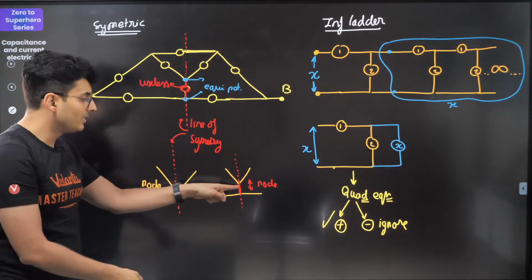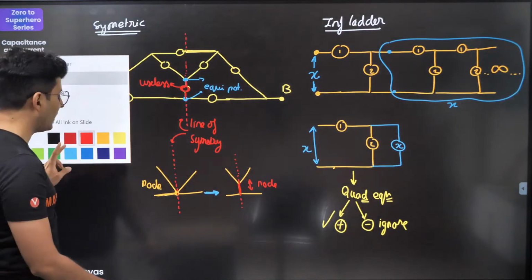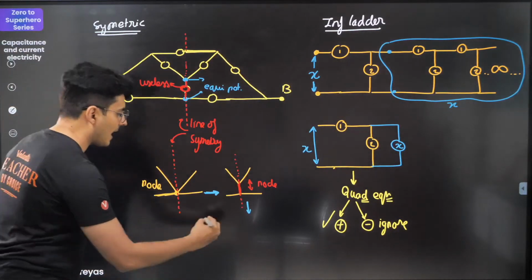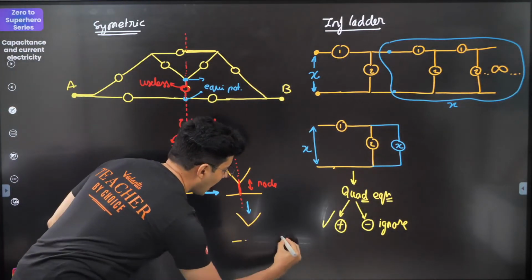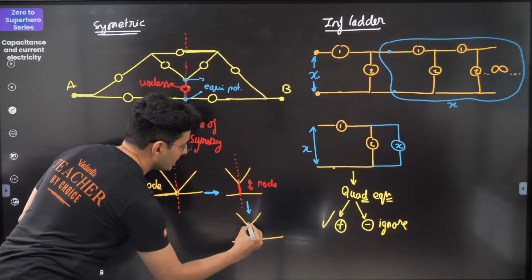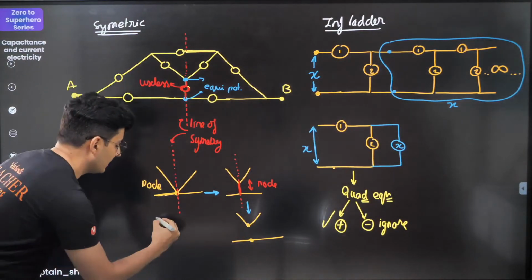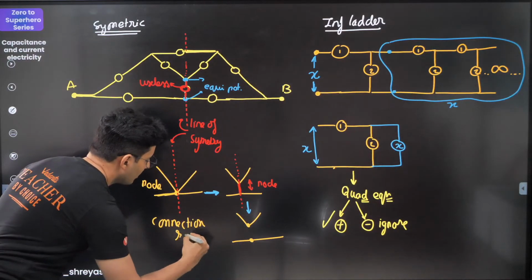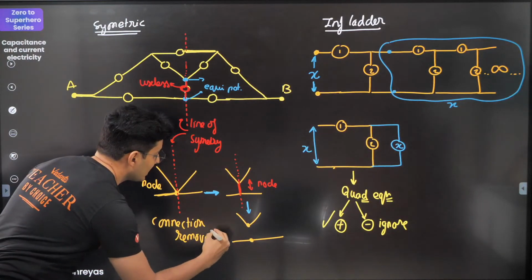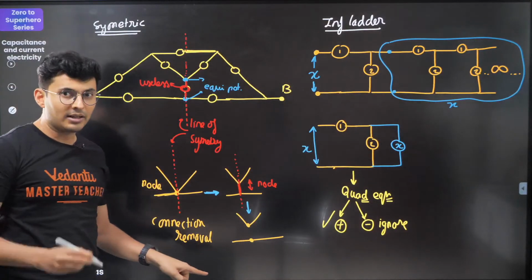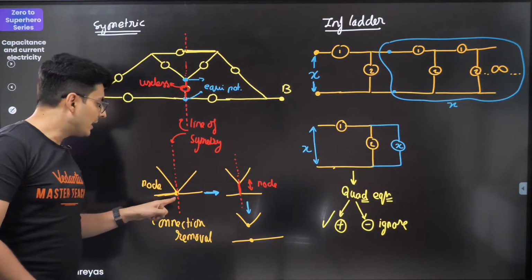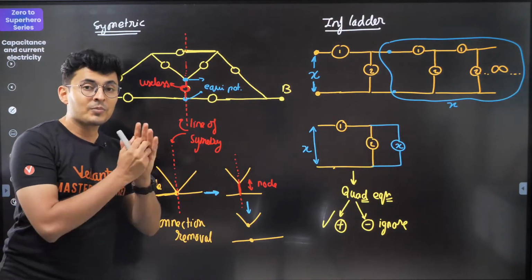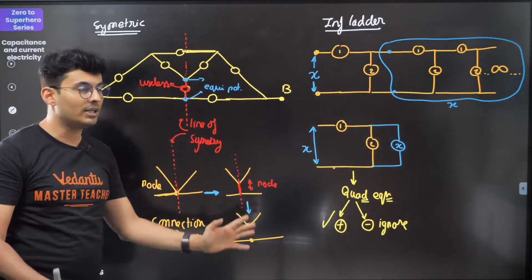The moment you stretch it, that is your useless part. So in the next part, you will notice that you will get this as just one V and one line over here. That's it. You have removed the connection. So that's why this is called the connection removal method. So whenever you see a node on the line of symmetry, always think of connection removal. That node needs to be stretched along the line of symmetry and then remove that connection completely.